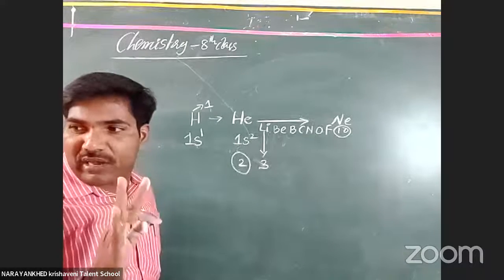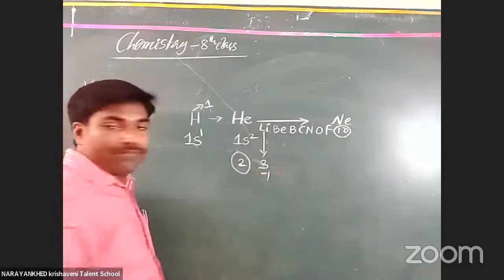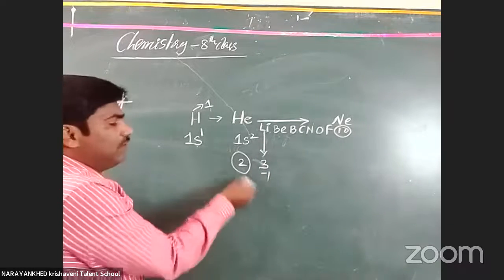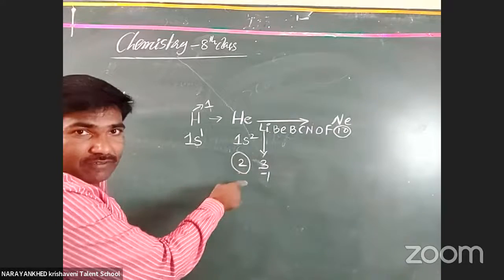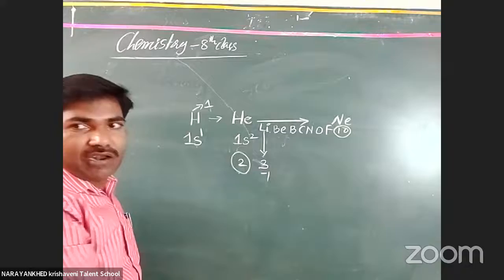How does it become 2 then? Yeah, it loses one electron. Got it or not? It means 3 minus 1, it will become 2. That is the meaning of it: minus is nothing but it lost one electron.